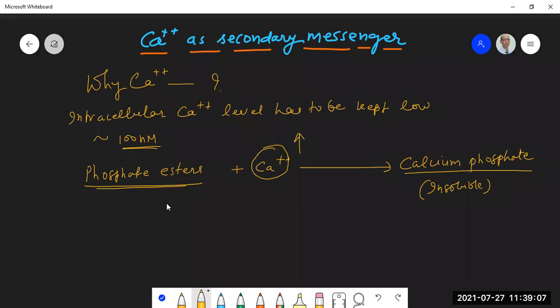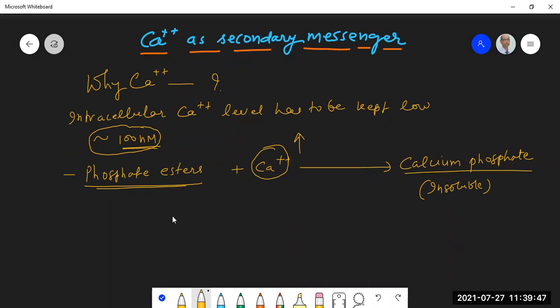Please understand, I am repeating it once again. In the cytoplasm of the cell, you have a large number of phosphate esters. What are those phosphate esters? Glucose 6-phosphate, fructose 6-phosphate, adenosine diphosphate, adenosine triphosphate, fructose 1,6-bisphosphate. These are all examples of phosphate esters. They can combine with calcium to form calcium phosphate, which is insoluble, and it can create a large number of problems. So to avoid this eventuality, nature has intentionally kept the level of calcium very low. And this particular challenge has been converted into an opportunity.